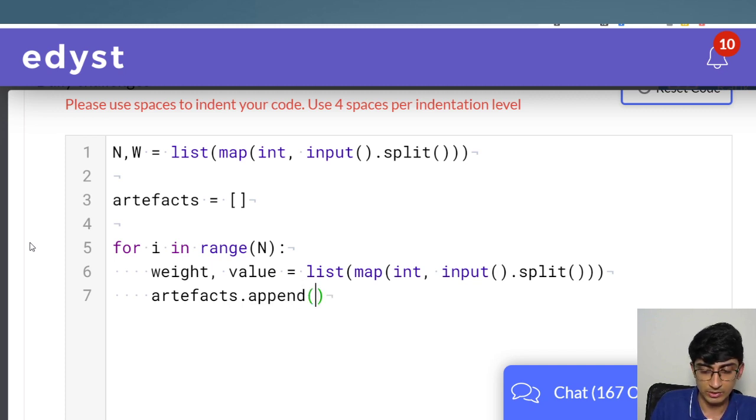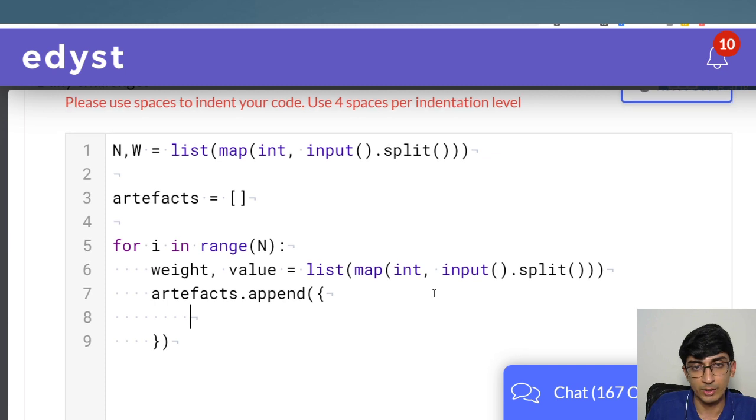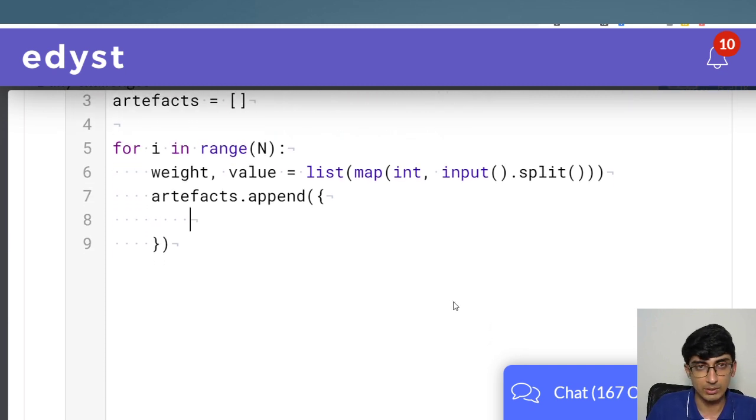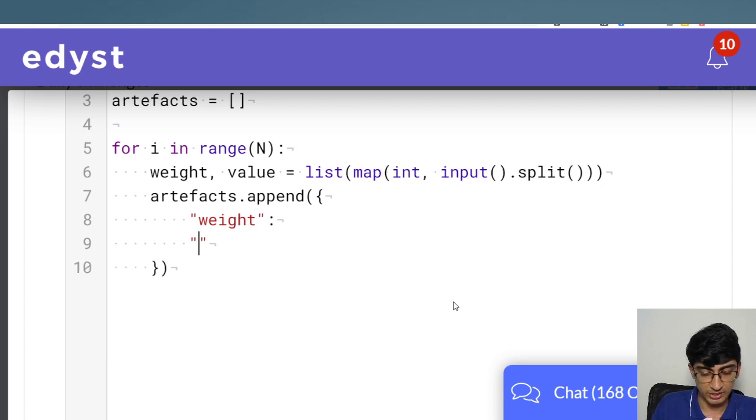and what we're going to append is in the form of an object or a dictionary value, because you can have a list of dictionaries. You could do it with 2 lists also, but I'm just doing it with 1 dictionary, because that helps us know what is the weight and what is the value. We'll do it like weight and this would be value, right?